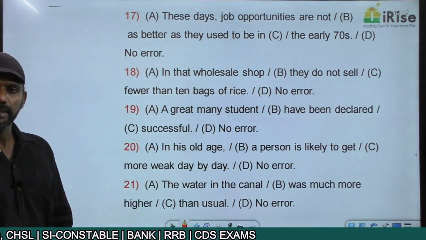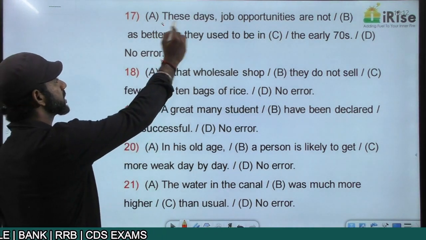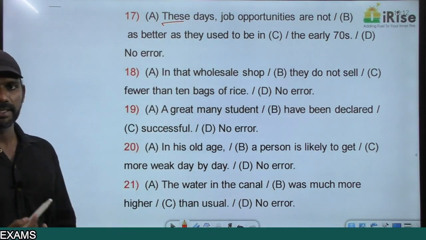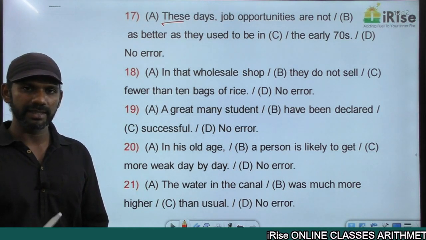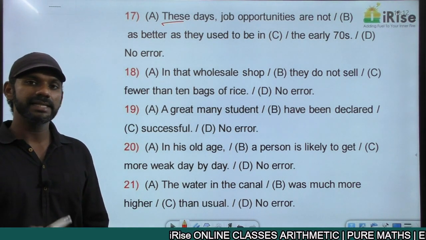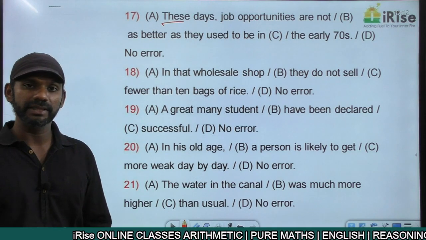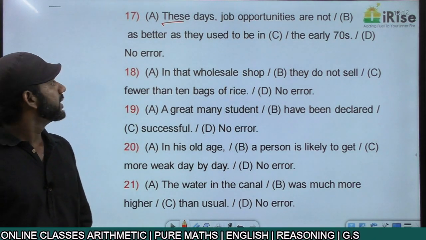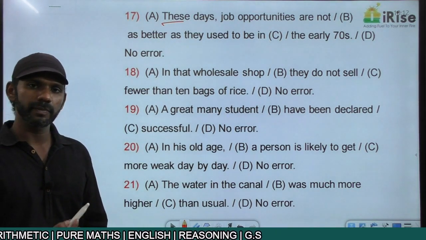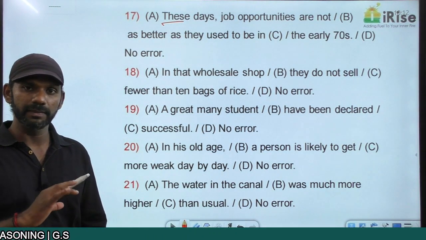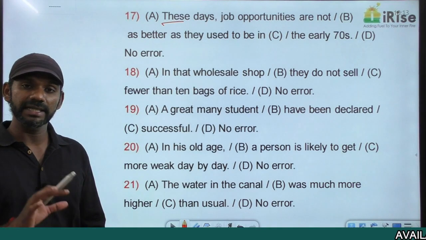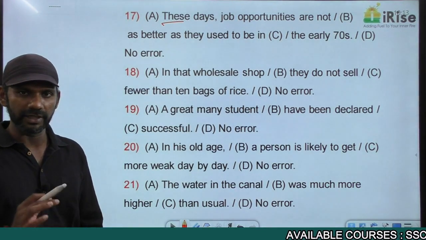These days, these is a demonstrative pronoun. This, that, these, those. This and that are singular, so the noun along with this and that must also be singular. These and those are plural, so the noun along with these and those must also be plural. These days, these is a plural pronoun. Days is a plural noun, so that concept is completely fine.